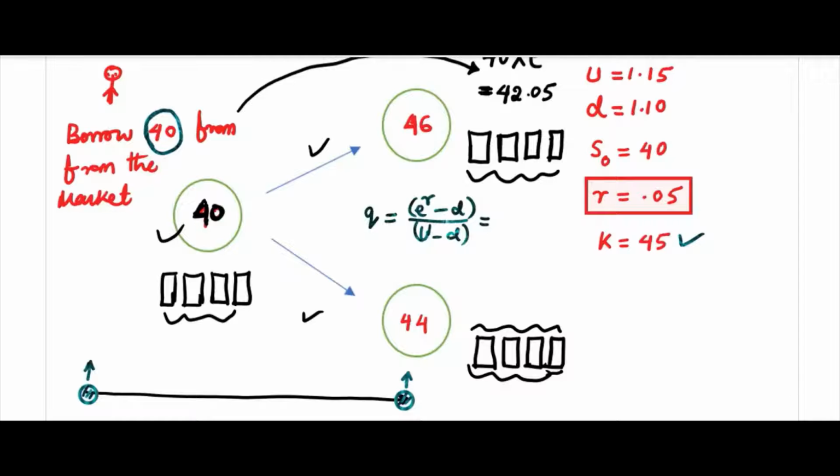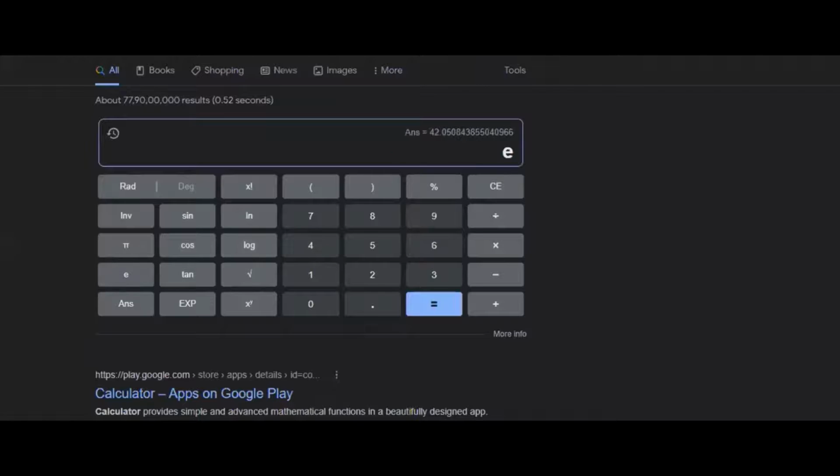If you find e power R minus D, let me find it here. D is 1.10, so e power 0.05 minus D, where D is 1.10, is negative, divided by U minus D. U minus D is 0.05, so this is a negative number, minus 0.97.